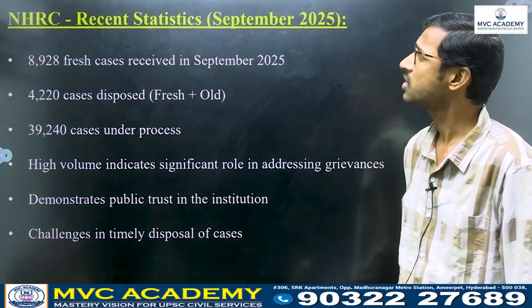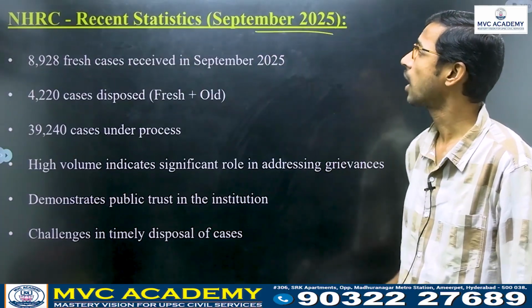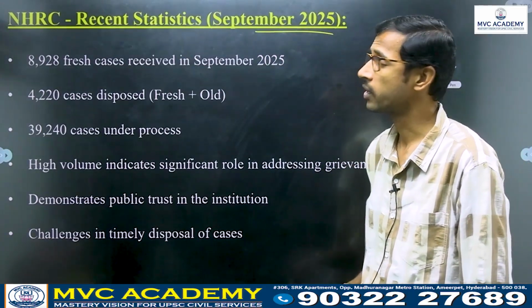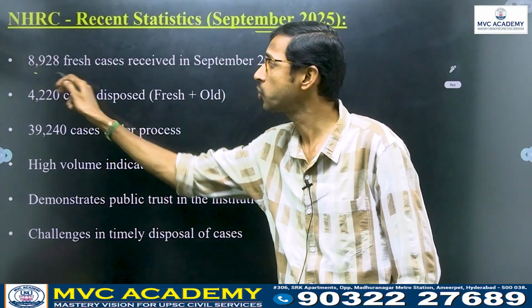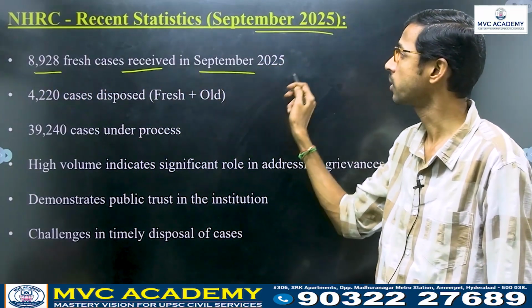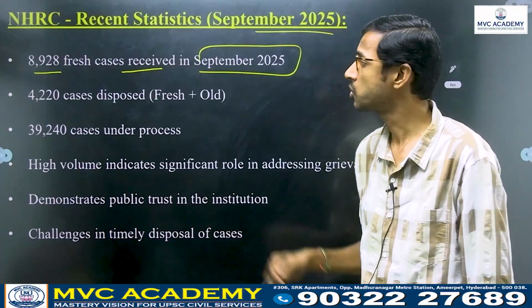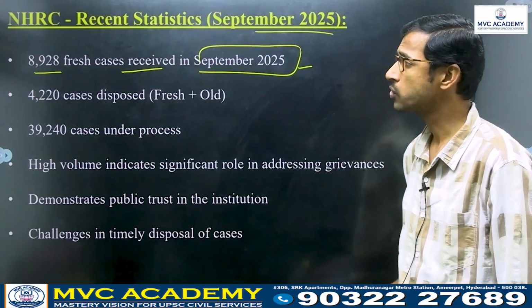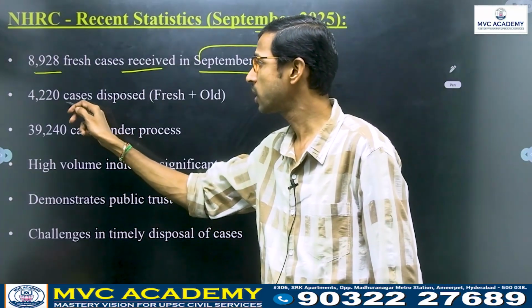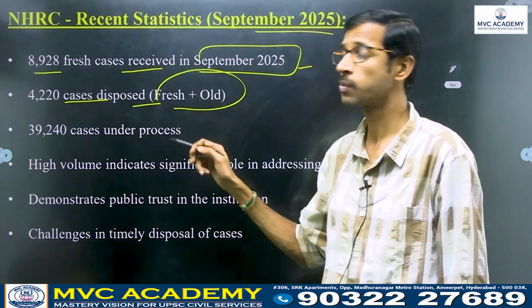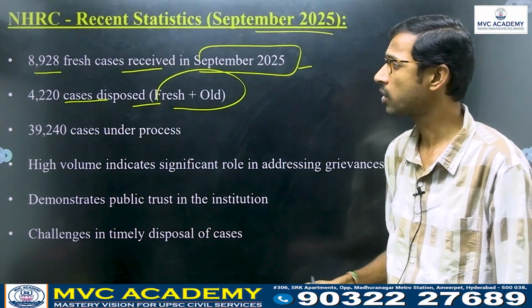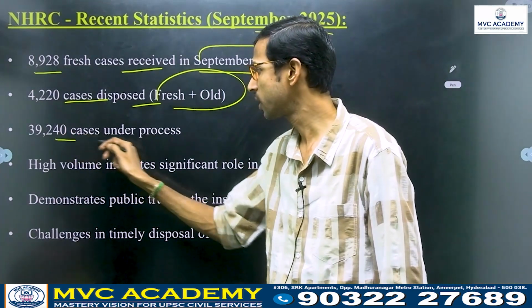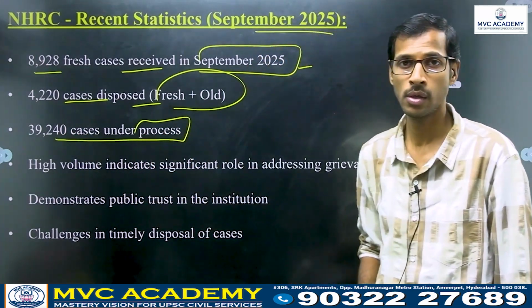Next, recent statistics. If you observe, as of September 2024 regarding the National Human Rights Commission, almost 8,928 fresh cases were received in September 2025. That is one important fact. Also, 4,020 cases were disposed, fresh plus old. This is also very important. And 39,240 cases are still under process.